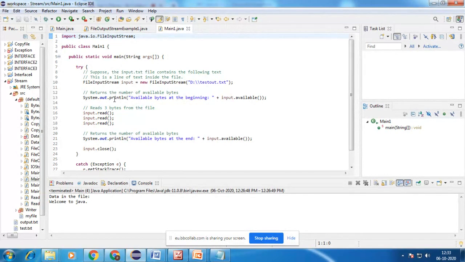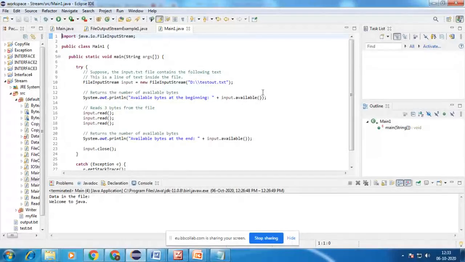So it has to write the number of available bytes, that is, the total number of bytes in that file.